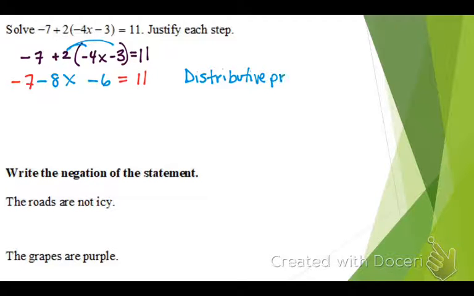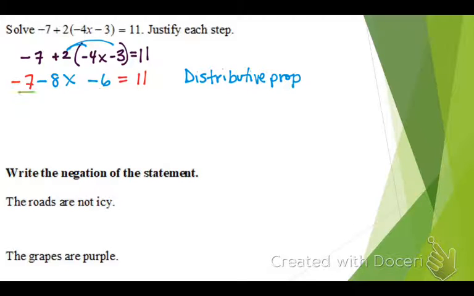Is this the property of equality? No. Why isn't it a property of equality? Because you only do it on one side. Yeah, you did it on one side, you didn't do it to both sides. Anything like that.